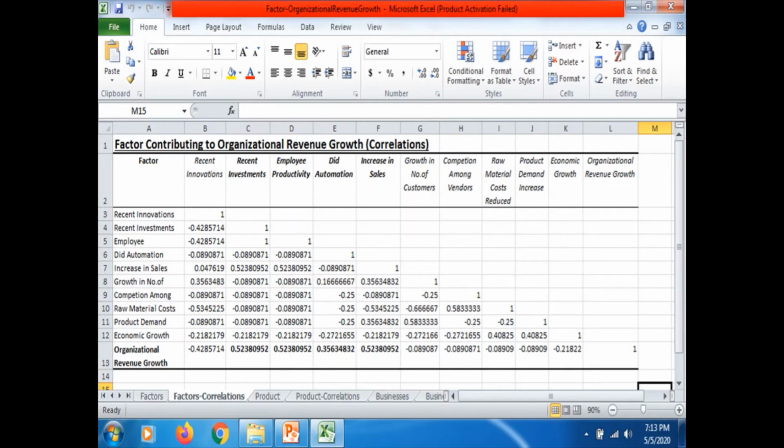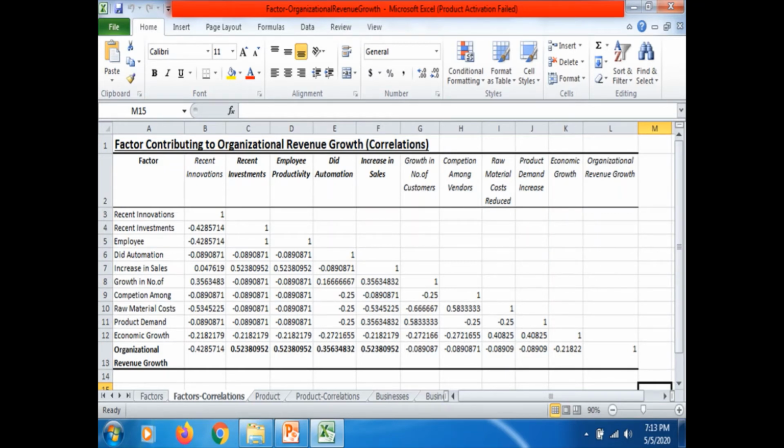Right. For example, take one factor, that is increase in sales. We can mark it as rank one. Why? Because in the inter-item correlations also, if there are a maximum number of positive correlations for that specific factor, then in case of equal correlation values, you give the most important rank to that.